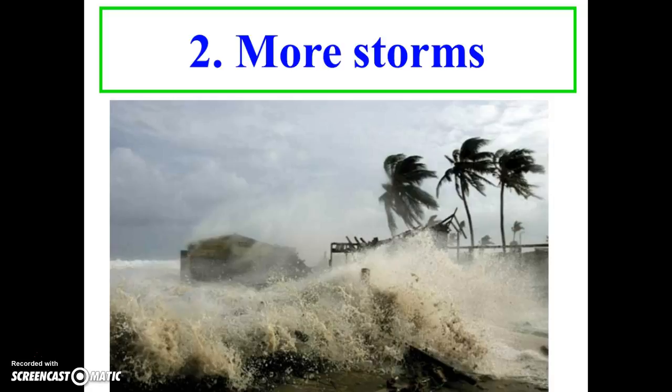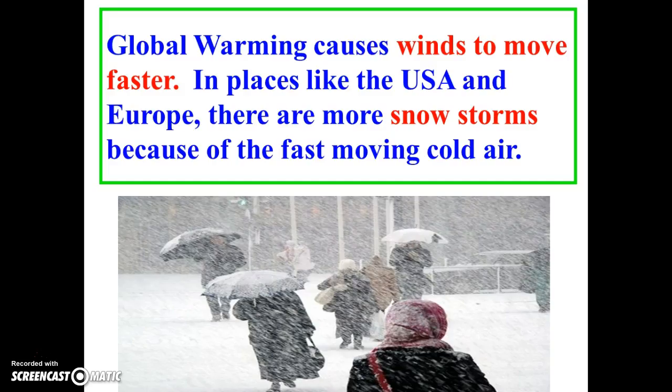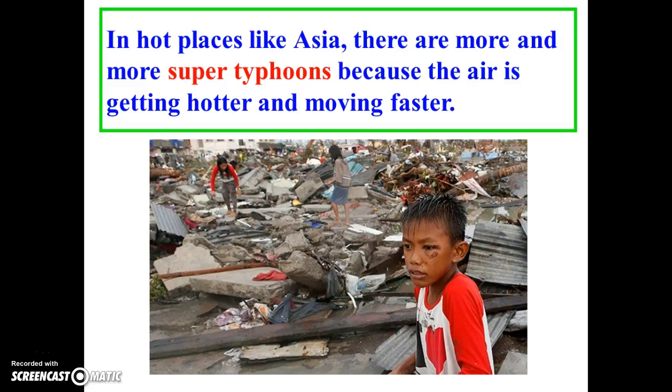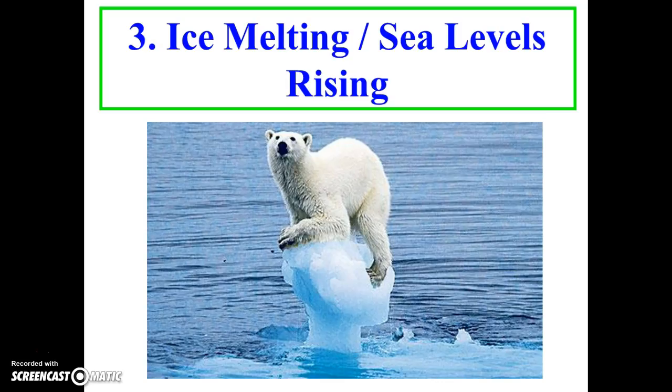Number 2. More storms. Global warming causes winds to move faster. In places like the USA and Europe, there are more snowstorms because of the fast-moving cold air. In hot places like Asia, there are more and more super typhoons because the air is getting hotter and moving faster.